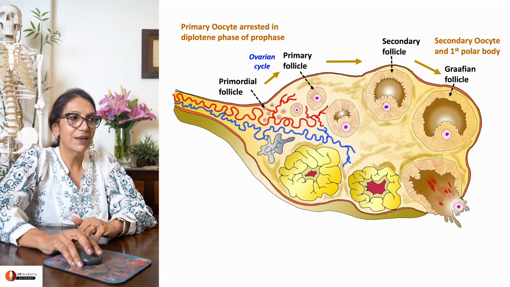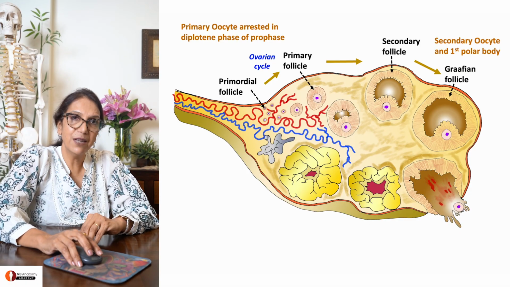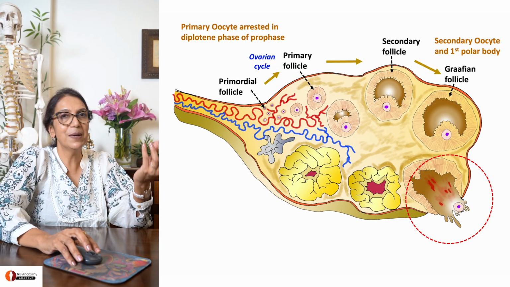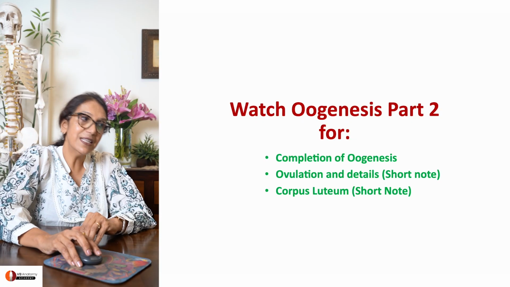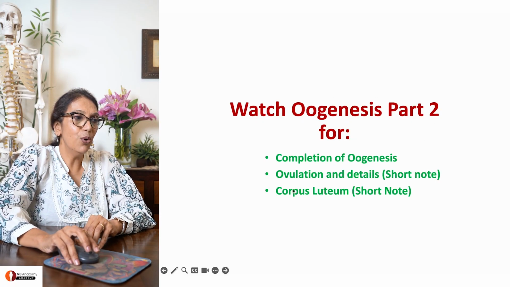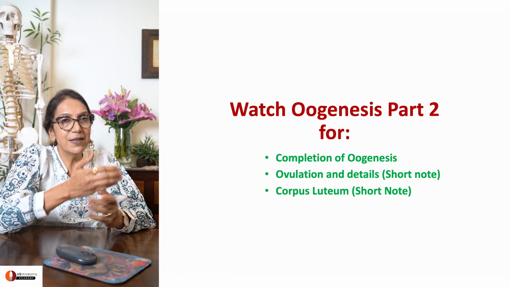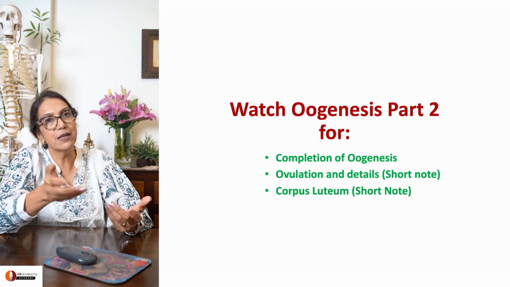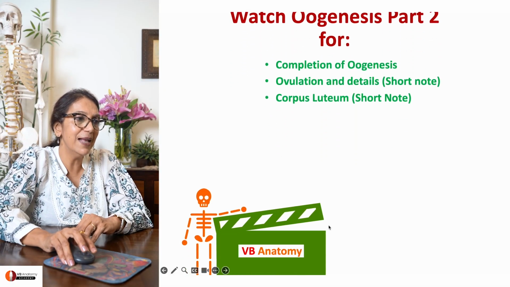And finally, it completes its meiosis 1 and there is formation of secondary oocyte and first polar body. Now we are expecting that this material is going to be released in the form of ovulation, which is what you will watch in oogenesis part 2. In oogenesis part 2, we complete the oogenesis. We discuss details of oogenesis and its applied aspects. We discuss corpus luteum formation. These are all very common short notes, so we discuss them from that angle as well.